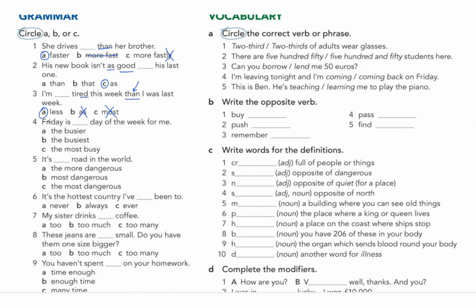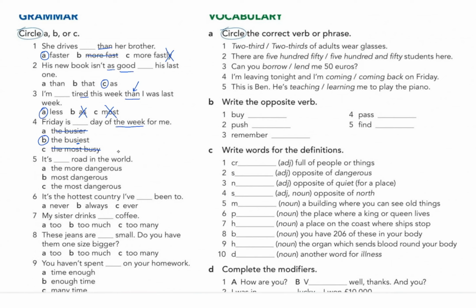All right, number 4. Friday is day of the week for me. So in 1 week, we've got 7 days. Among these 7 days, Friday. So that would be the superlative. We're going to go for the busiest day. Busier is comparative, so we can't accept that. The most busy, we don't say the most busy because for busy, the superlative, Y, we change to I here, and then EST, guys.